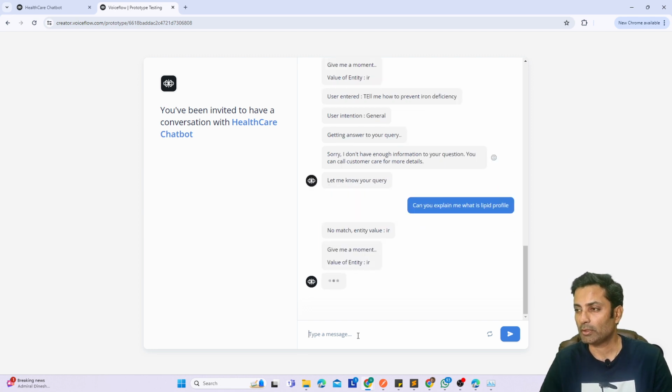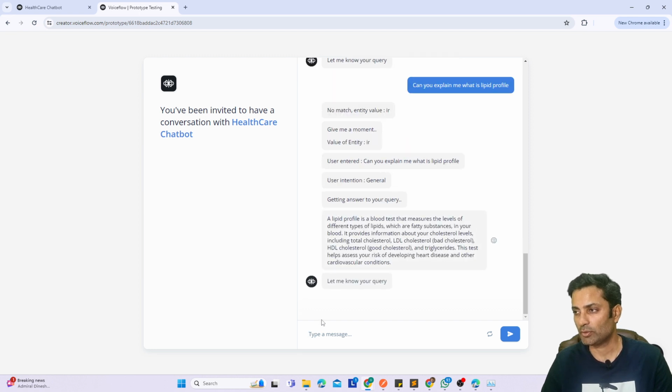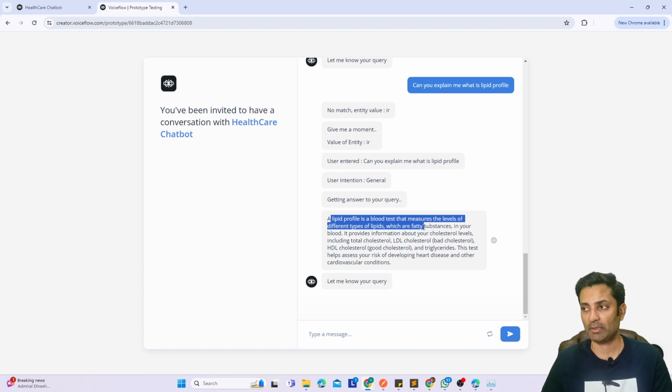So right, it's a general question. Okay, so it got an answer. It says a lipid profile is a blood test that measures the levels of different types of lipids, which are fatty substances in your blood. So this is something for which I already have knowledge base, and I'll show you in a moment. So the point is that we can control the behavior.